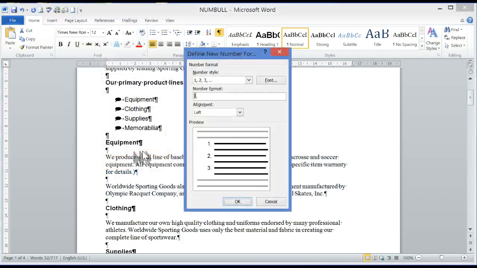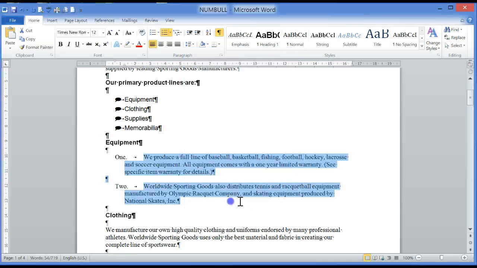New Number Format. Here you can choose the number style and select OK. And you have successfully changed the numbering style contained in the document.